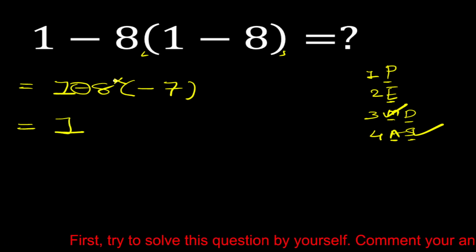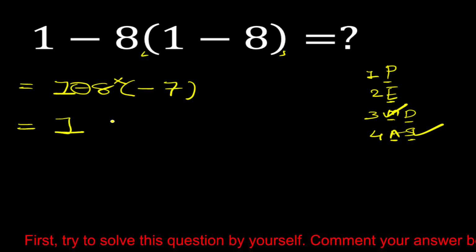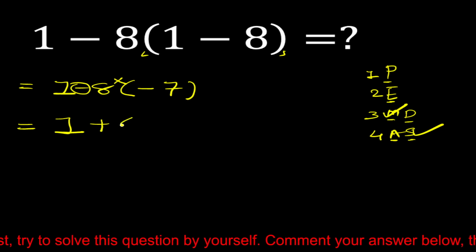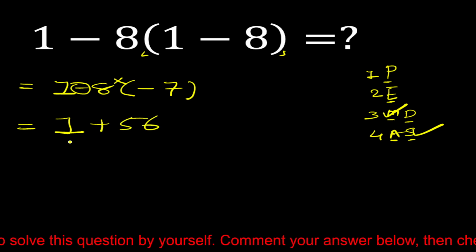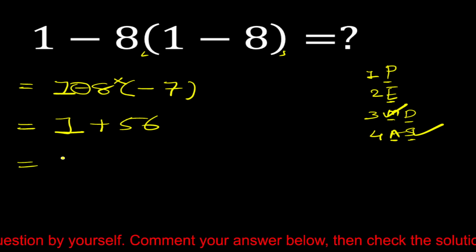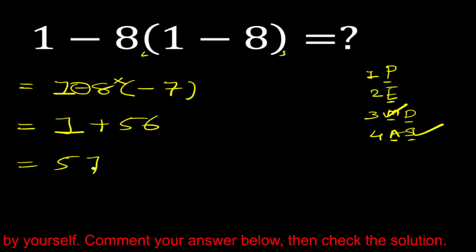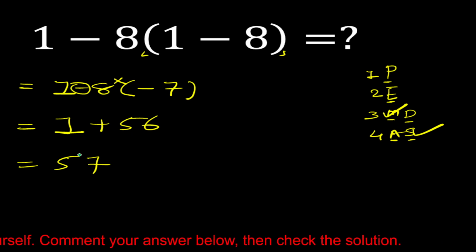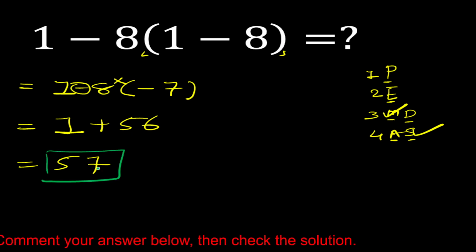So 1 minus 8 multiplied by minus 7. Now minus 8 multiply minus 7 is equal to plus 56. So 1 plus 56 is equal to 57. Okay. So the correct answer is 57.